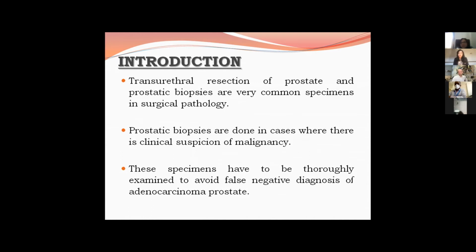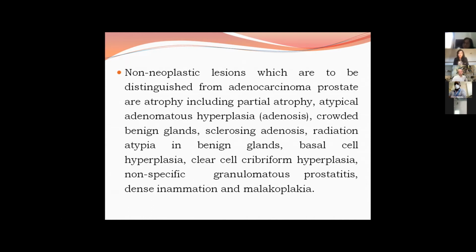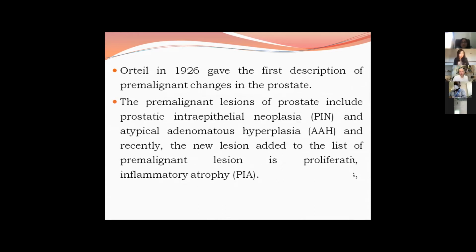There are many non-neoplastic lesions that are mimickers of adenocarcinoma prostate, including adenomatous hyperplasia, crowded benign glands, cribriform hyperplasia, sclerosing adenosis, and radiation atypia in benign glands. The first person to describe the PIN lesion in prostate was Orteil, but the term PIN was coined by Bostwick in 1989. Orteil in 1926 gave the first description of pre-malignant change in prostate.